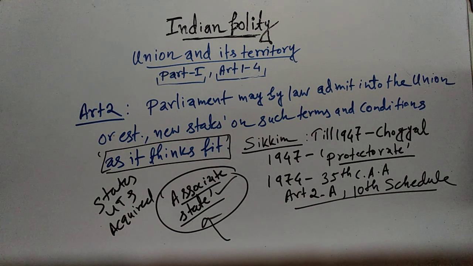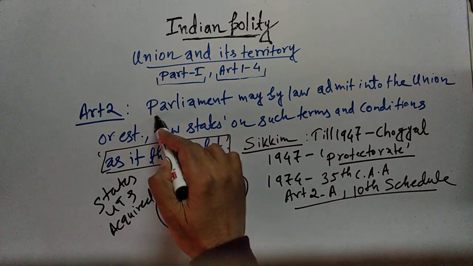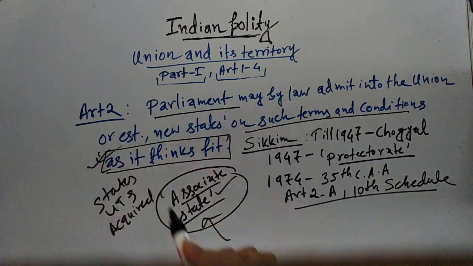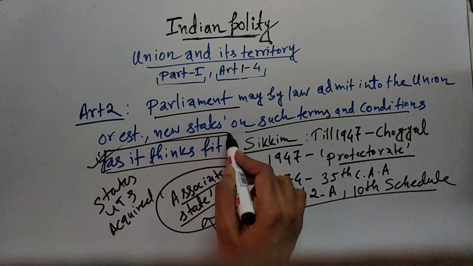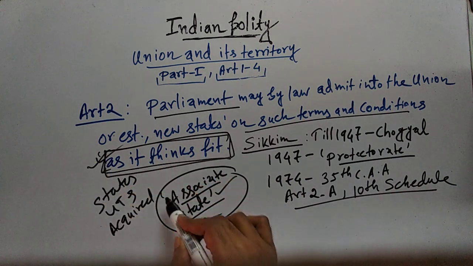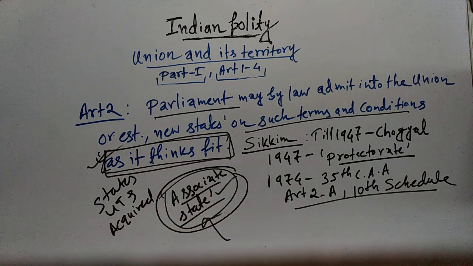It talks about the admission of any state into the Union by the Parliament on such terms and conditions as it thinks fit. This term was used to give Sikkim the status of associate state.